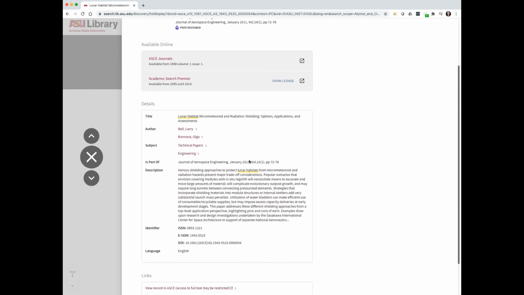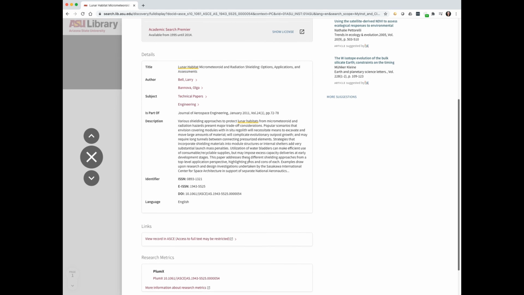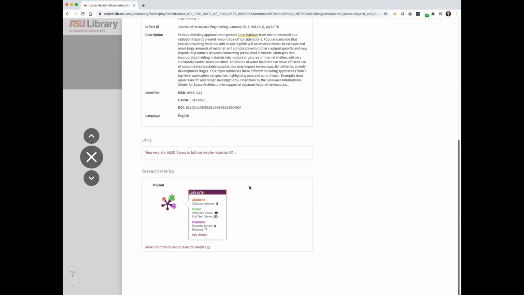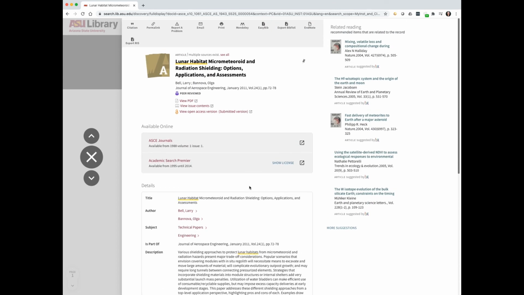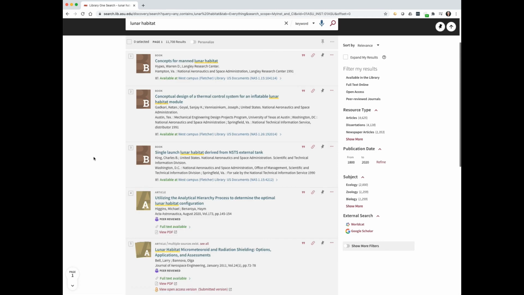You can look at all this information that they have, because sometimes down here they actually also give you other papers that have used this in their references. So if you wanted something even more up-to-date, more recent than 2011, you could find out which newer papers have even cited this one. This would be a fine choice. You can click View PDF, and then you can download it and use it as your content for the week and write your summary about it. You can also go back and try different search terms, or you can continue looking through these 11,708 results. This is the beginning of how you find the right content for you.